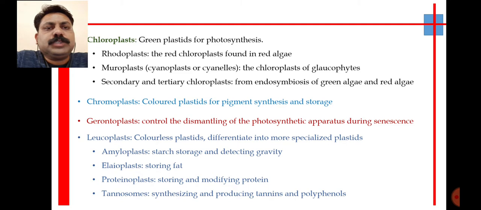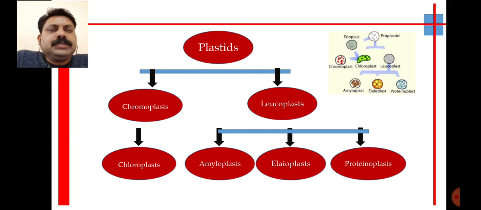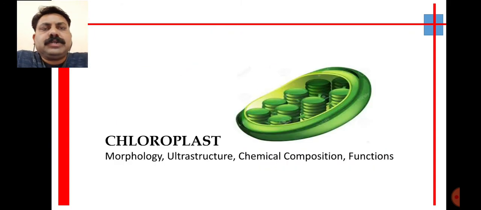Amyloplast is responsible for starch storage. Elaioplast is for storing fat. Proteinoplast is for storing and modifying proteins, and tannosomes are for synthesis and production of tannins, also called polyphenols. So these are the different types of plastids: chromoplast, leucoplast, chloroplast, amyloplast, elaioplast, and proteinoplast. Among these, we are going to study in detail the important organelle in the plant cell, that is chloroplast.